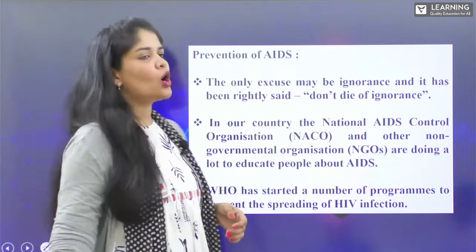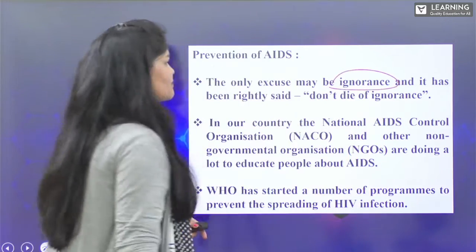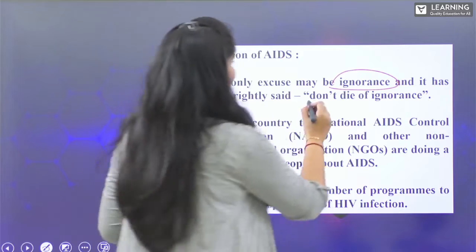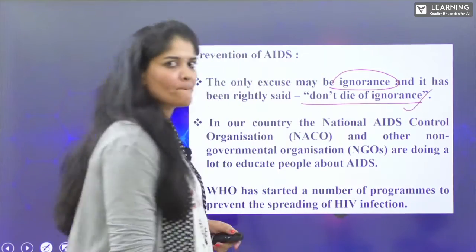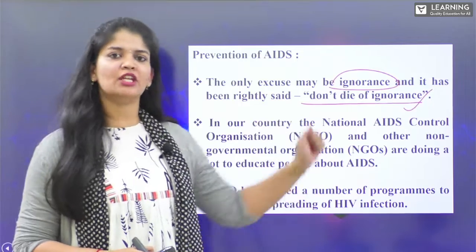Now, moving on, the only excuse may be ignorance, and it has been rightly said, don't die of ignorance, because it is not happening by chance. It depends upon a conscious behavior pattern.